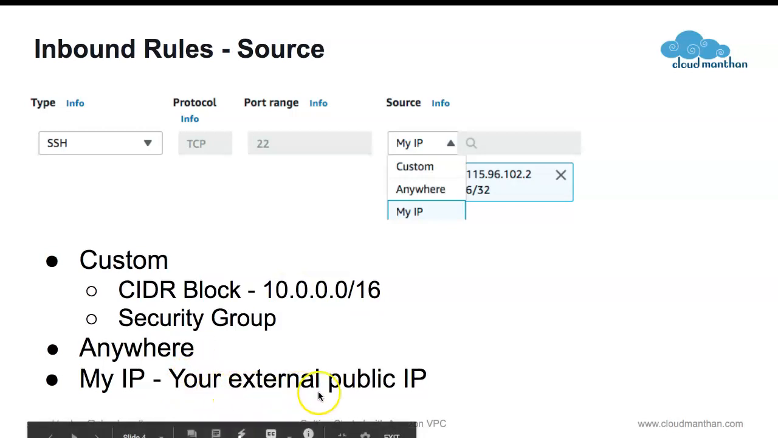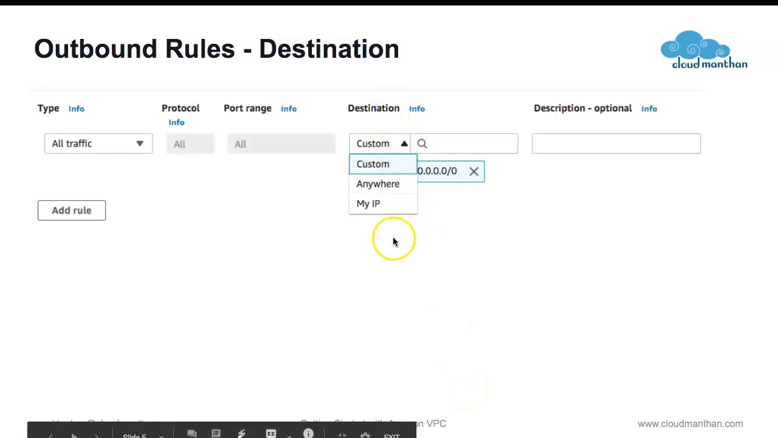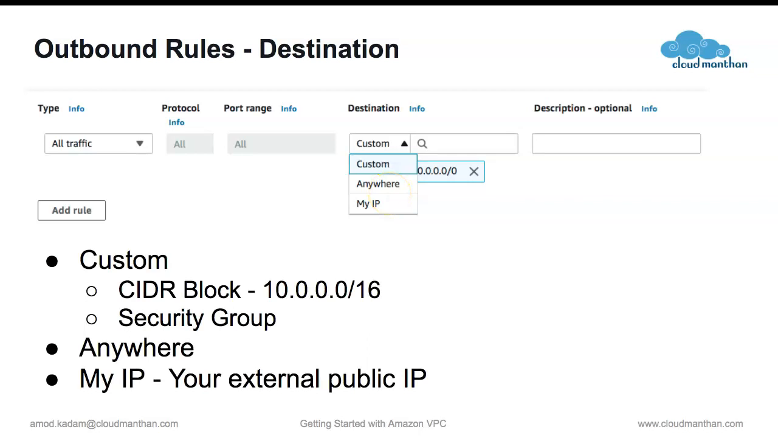It says your external public IP. Typically when you work in a company, the company might have an external public IP. So the company wants to restrict EC2 access or SSH access only if the request originates from the company network. In that case, you can specify your external public IP. Similarly, in the outbound rules, there is one parameter which is called destination. Again, destination decides to which destination the traffic is allowed. So it could be simply the CIDR block of VPC, or it could be another security group, or it could be anywhere or your specific IP address.